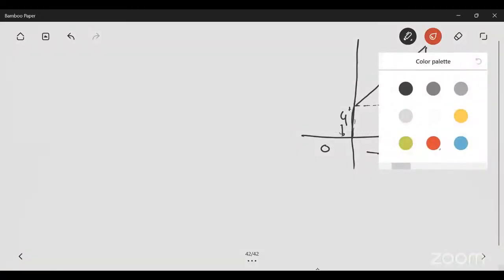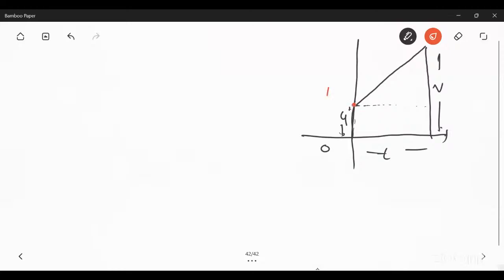So this point is A, this is B, this is D, this is C, and that point is your O.